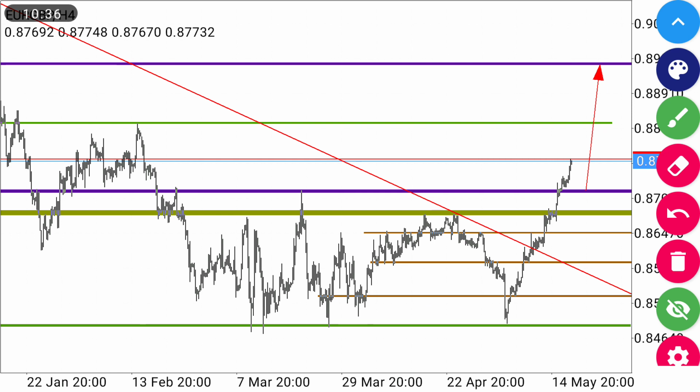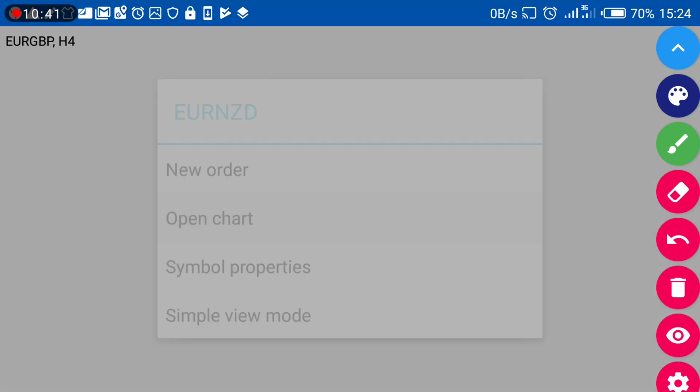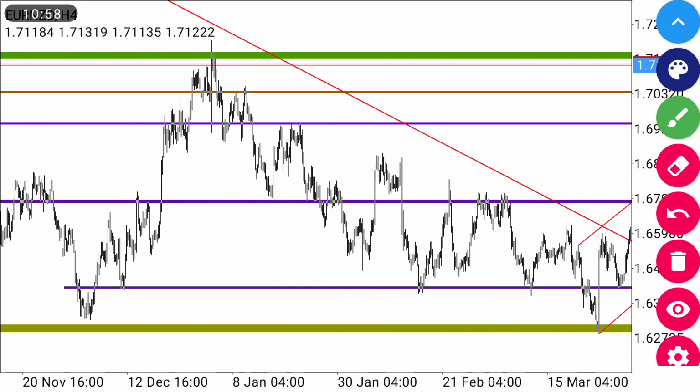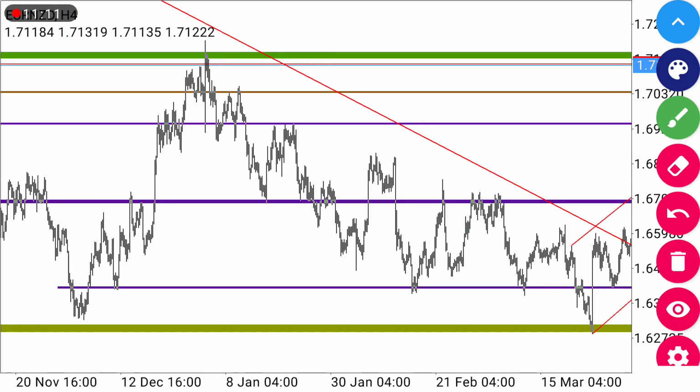Another pair you're going to be looking at is Euro NZD, and this is our last pair for this recording. Still, we are anticipating the price to move down, since there is a neck of a head and shoulders which has been formed. As you can see, the first shoulder was formed here. This is the head. Let us look at it very well. The head came toward this point.